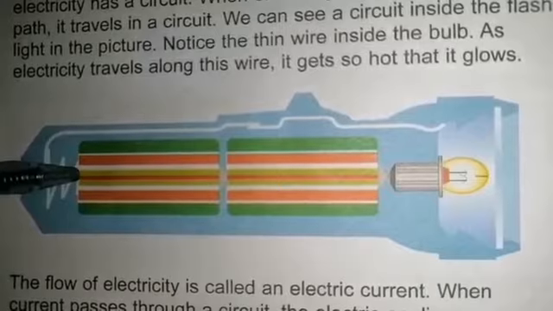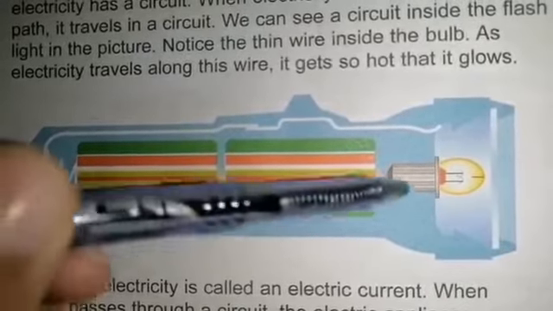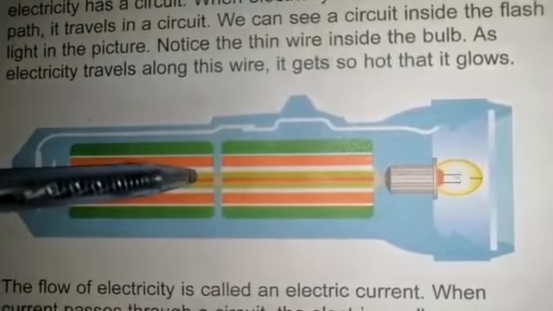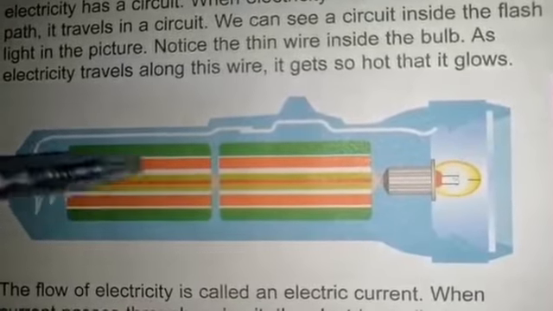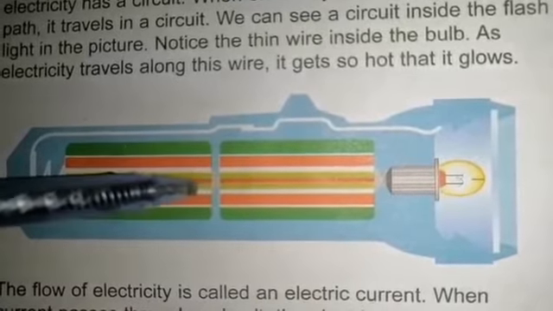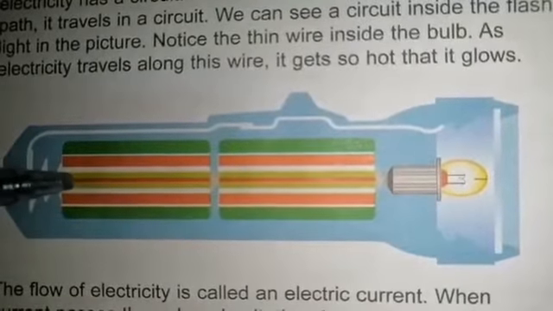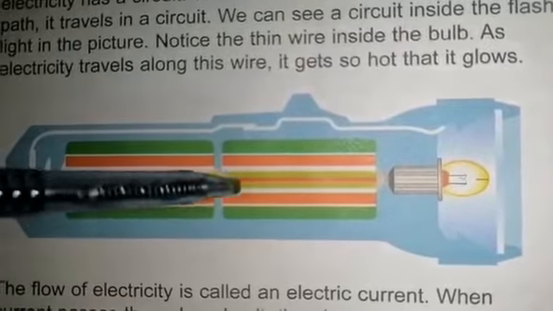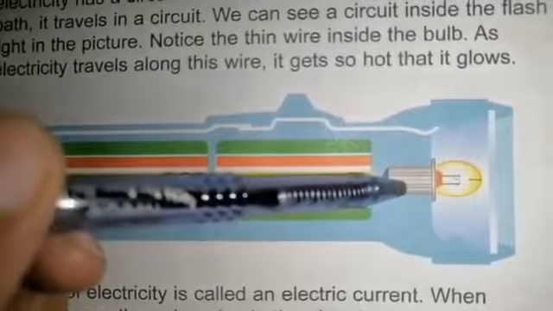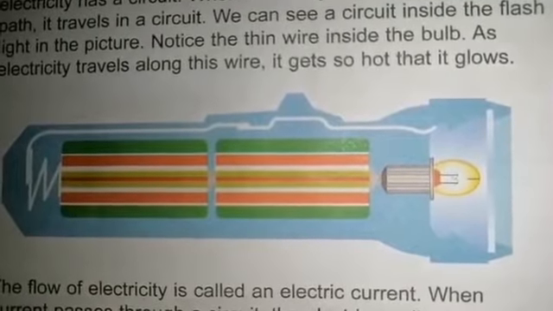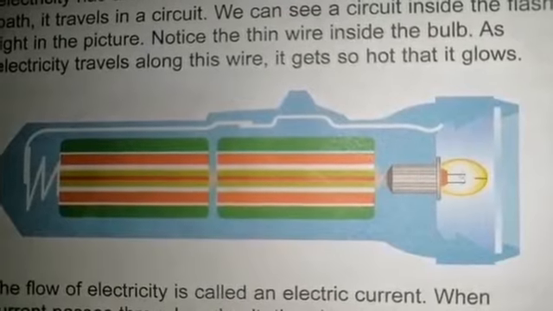So the electric current will pass from one place to another place to light up the bulb with the help of a pathway known as a circuit. So this red line is a pathway, or we can say that electric circuit. So the current will flow from one place to another with the help of a circuit so that it could light up the bulb. Let me show you a video for its better understanding.